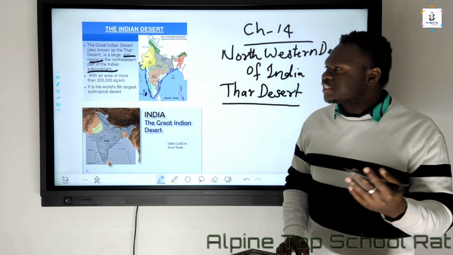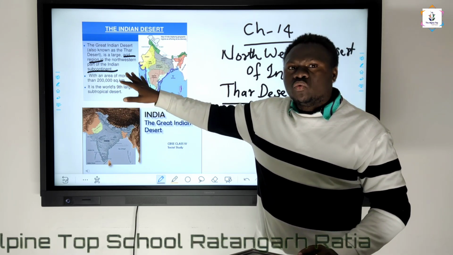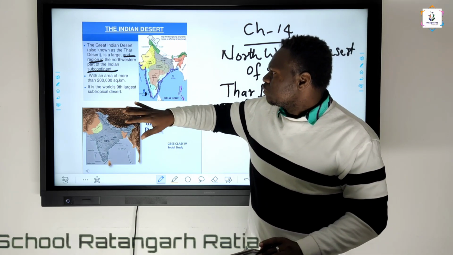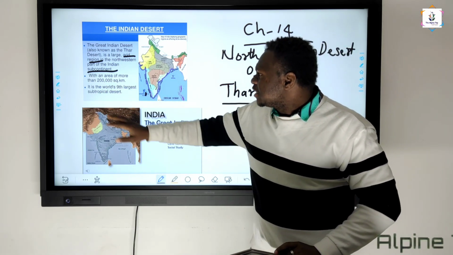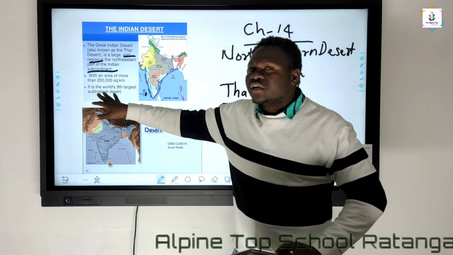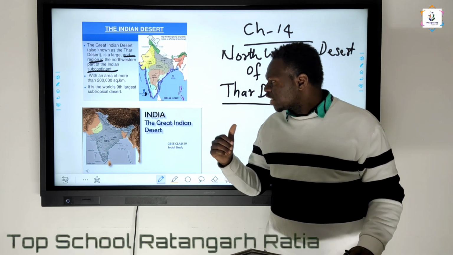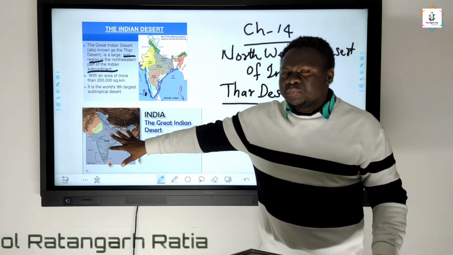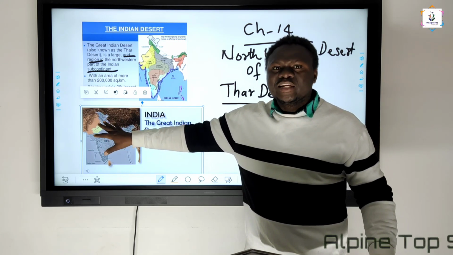You can also see the area of this northwestern desert is 2 lakh square kilometers, and apart from that, it is the 9th largest desert, or the subtropical desert, as we discussed already. Then in the next slide, you can see that this map shows the detailed area.